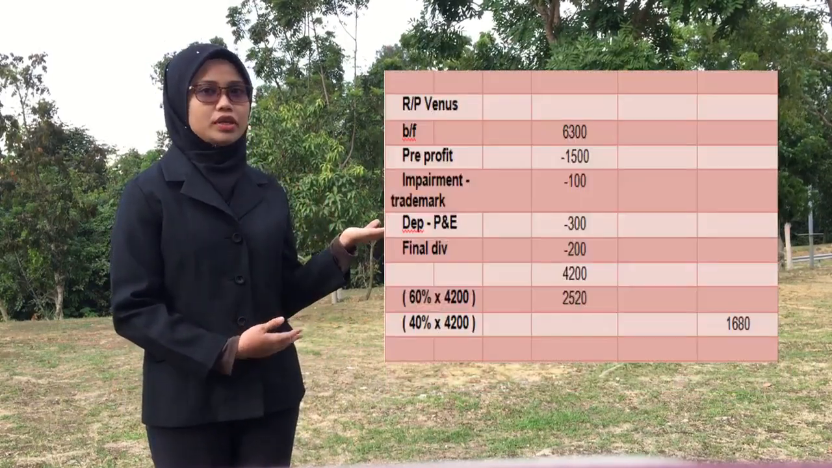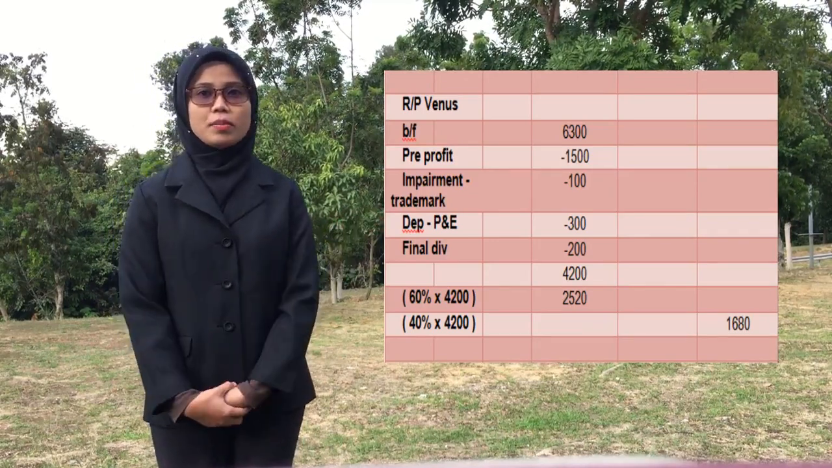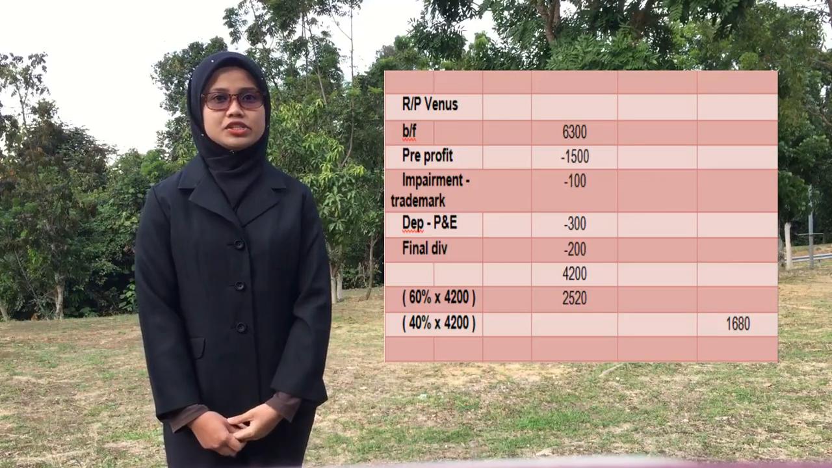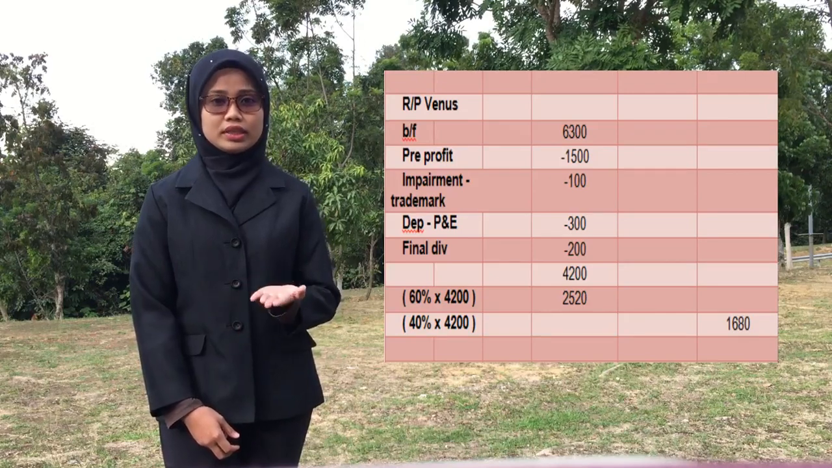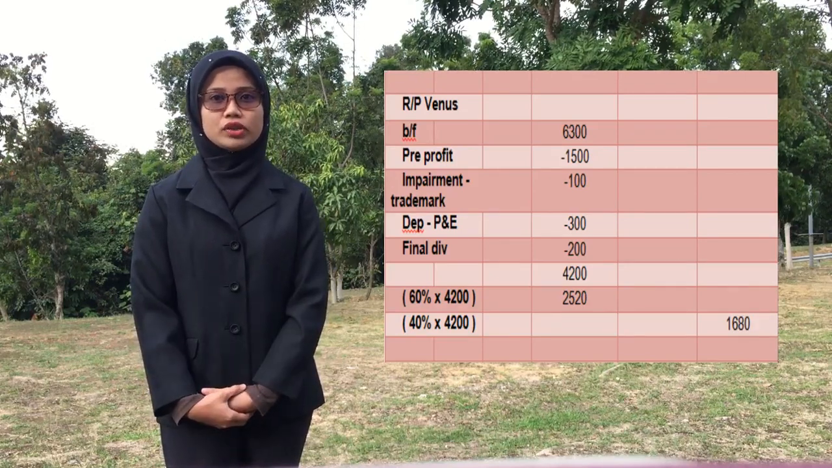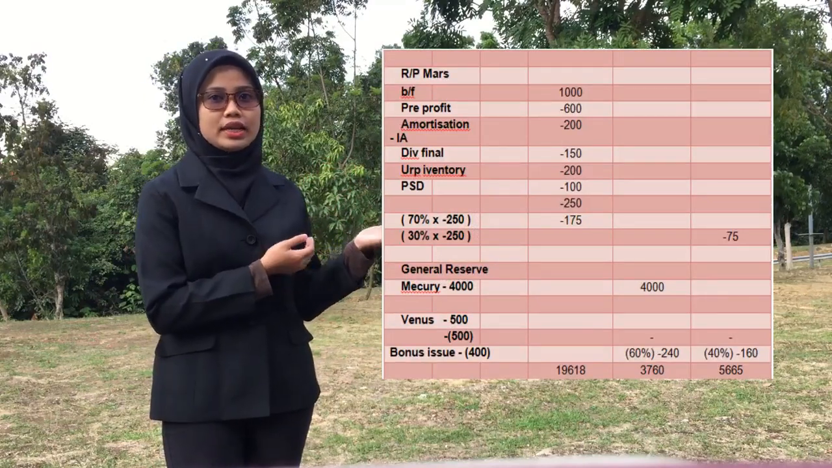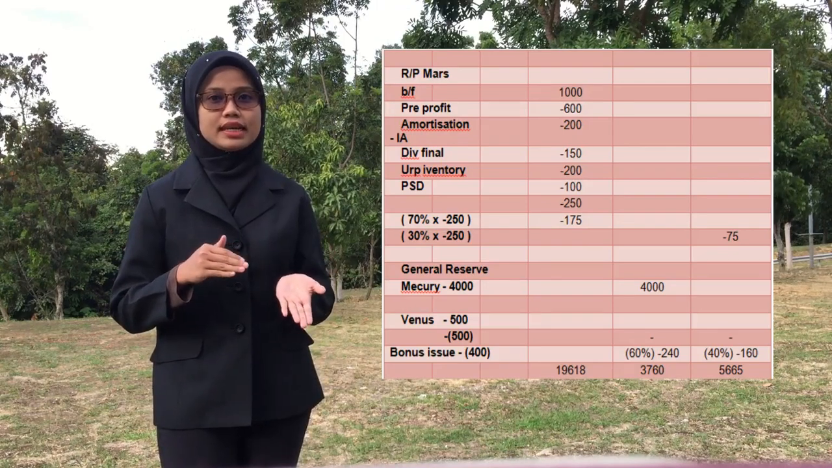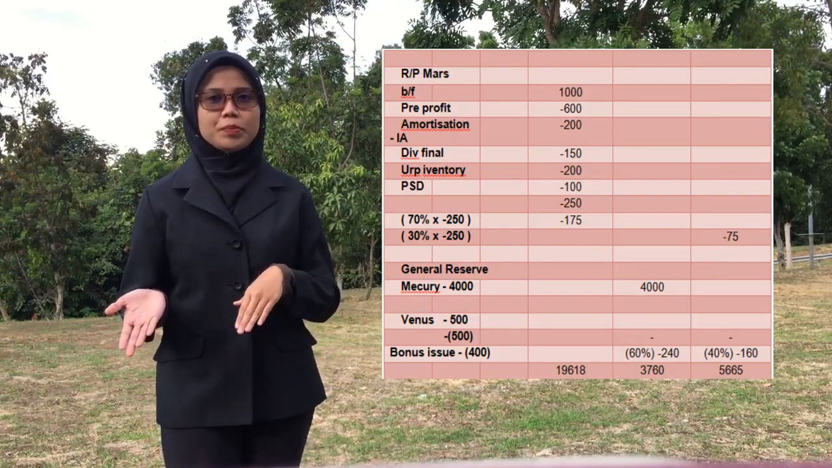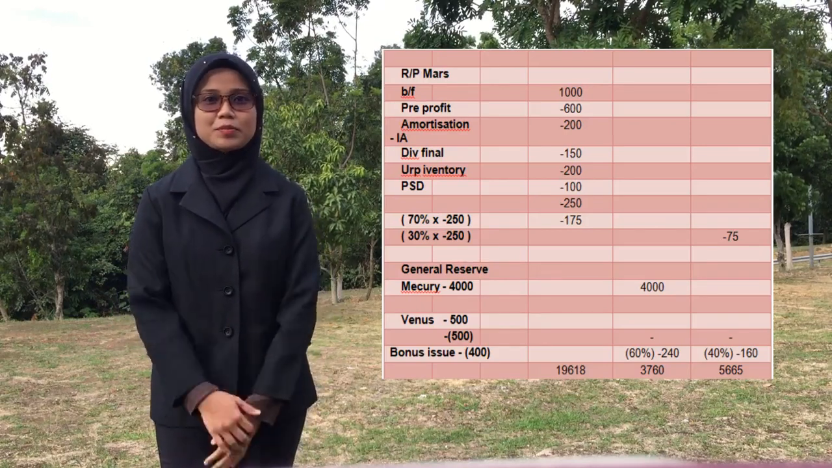Then for the retained profit of Venus, we can see the total retained profit is 4,200,000. HC shares 60%, which is 2,520,000, and NCI shares 40%, which consists of 1,680,000. Lastly is RP for Mars. As you can see, we actually get a negative figure and automatically HC and NCI share the negative profit. For RP Mars, HC shares 70% and NCI only 30%.